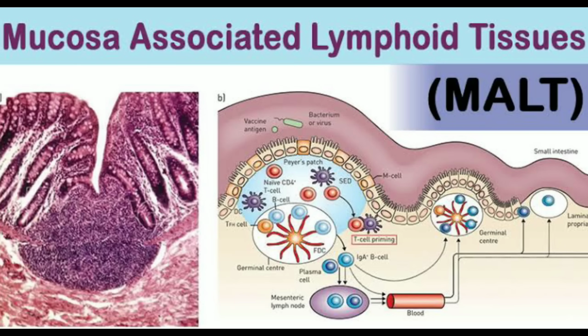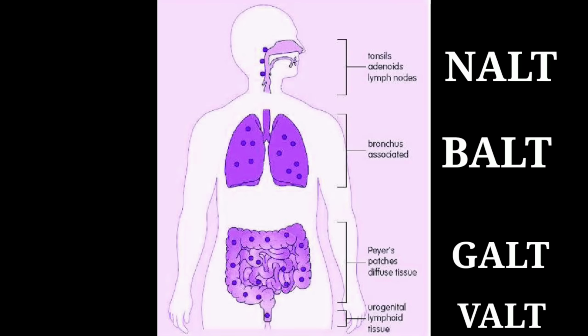Now let's study about MALT, that is mucosa associated lymphoid tissue. What is MALT? It is a scattered lymphoid tissue across the mucosal lining in the human body. It is the most extensive component of the human lymphoid tissue. These surfaces protect the body from an enormous quantity and variety of antigens. The tonsils, the Peyer's patches within the small intestine, and the vermiform appendix are examples of MALT.